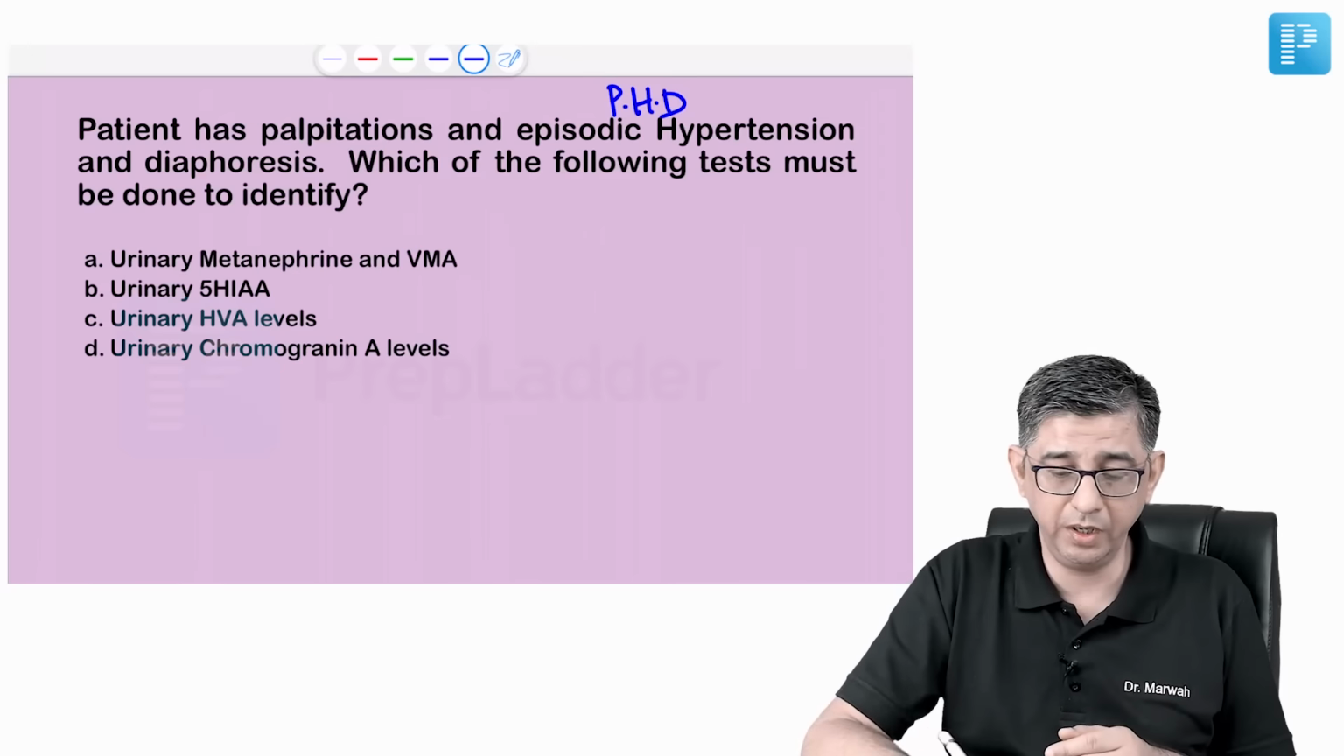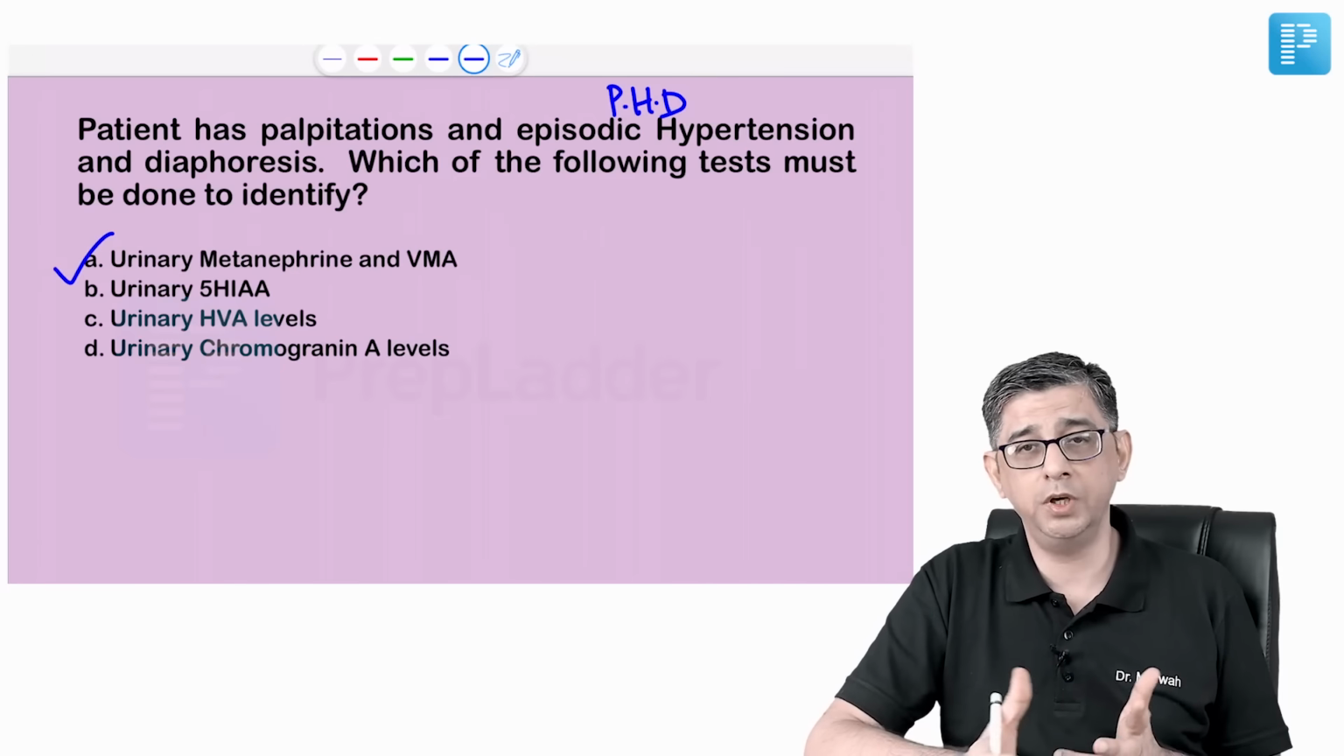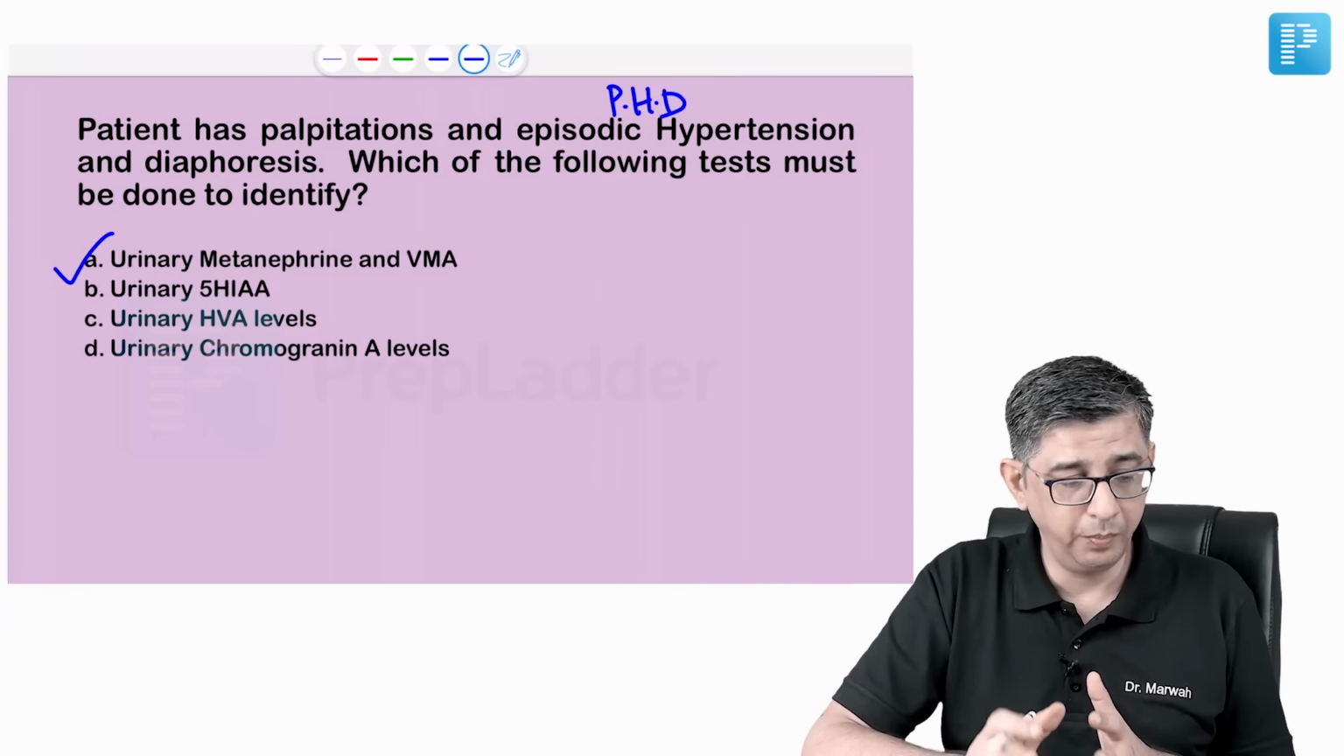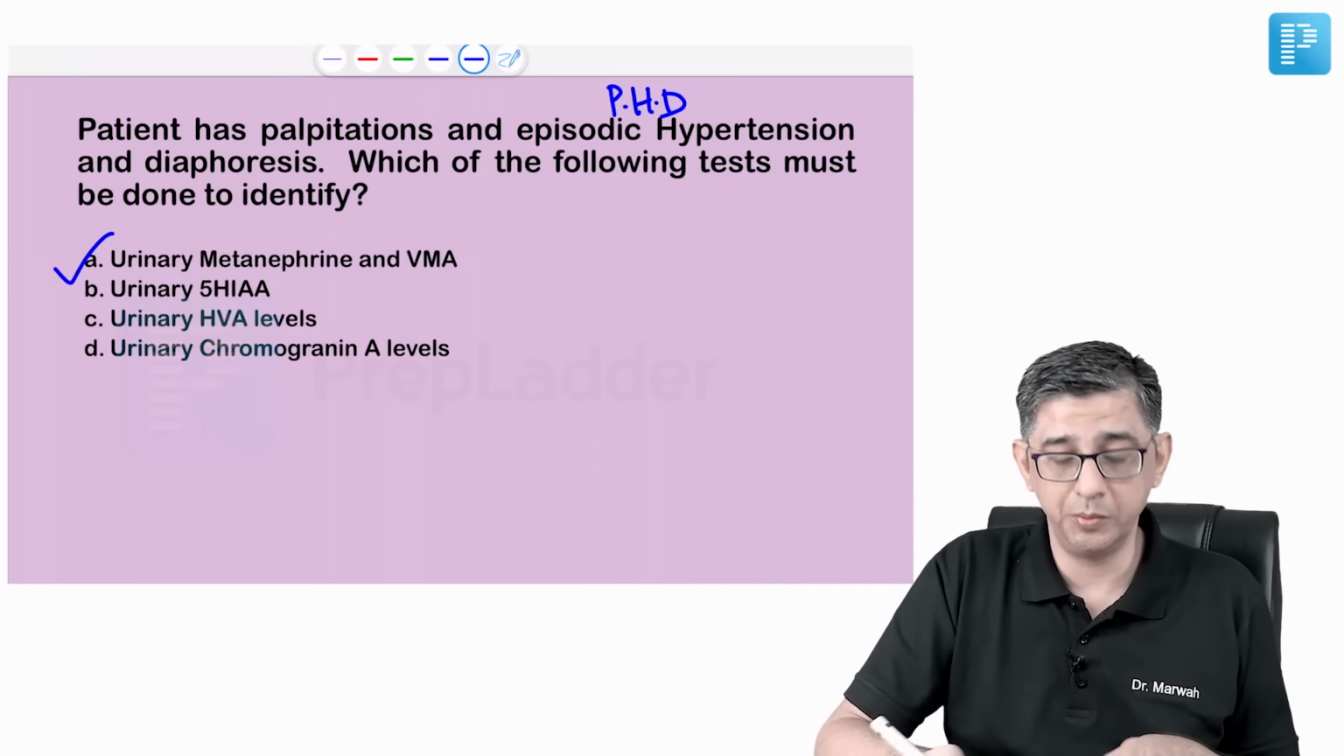Catecholamines and VMA levels can be done. Now, catecholamine was obviously not in the options, but a derivative of catecholamine was given. That's going to be metanephrine. The answer to this question would be option number A.